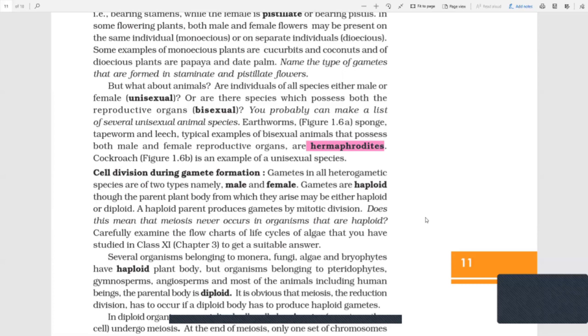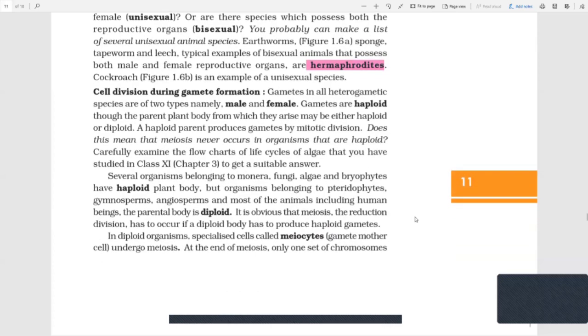Gametes in all heterogametic species are of two types, male and female. We saw this. Gametes are haploid. Now, which organisms have a haploid body? Monera, fungi, algae, and bryophytes have a haploid plant body and haploid gametes, whereas pteridophytes, gymnosperms, and human beings are diploid.